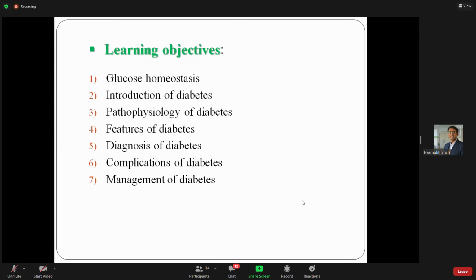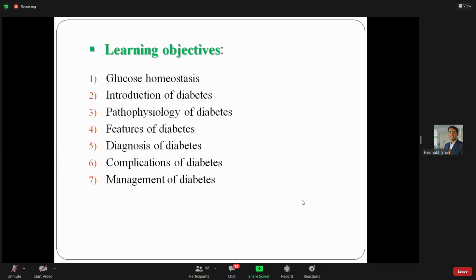Management of diabetes. The functions of insulin, glucagon, and somatostatin were taken in lecture, and diabetes mellitus was covered, but only in a few groups, maybe 2 or 3 groups. Few components were not covered. So I decided to take a lecture on diabetes mellitus, and I'll try my best to complete it within 1 hour with interaction.